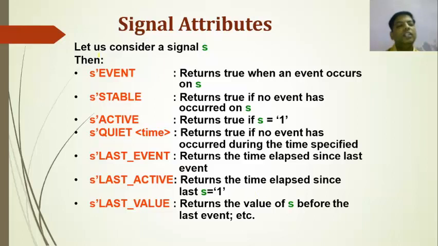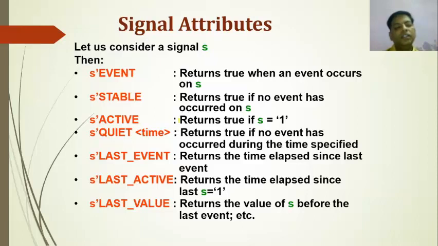Signal attribute. Let us consider a signal S. Then S event returns true when an event occurs on S. S stable returns true if no event has occurred on S. S active returns true if S is equal to 1. S quiet time returns true if no event has occurred during the time specified.